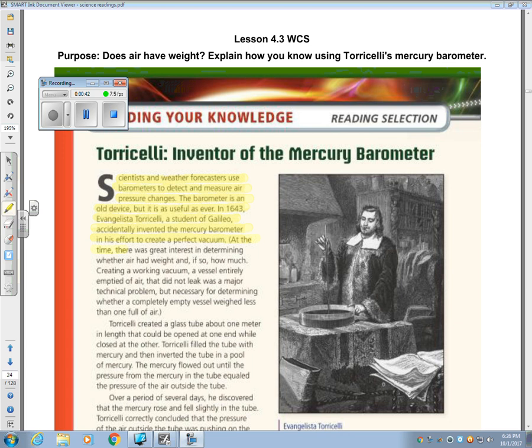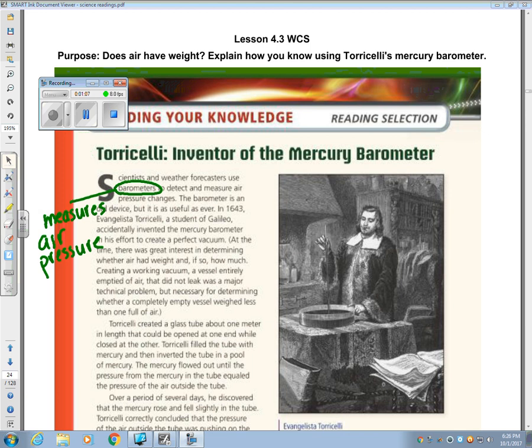At the time, there was great interest in determining whether air had weight, and if so, how much. Creating a working vacuum, a vessel entirely empty of air that did not leak, was a major technical problem, but necessary for determining whether a completely empty vessel weighed less than one full of air.